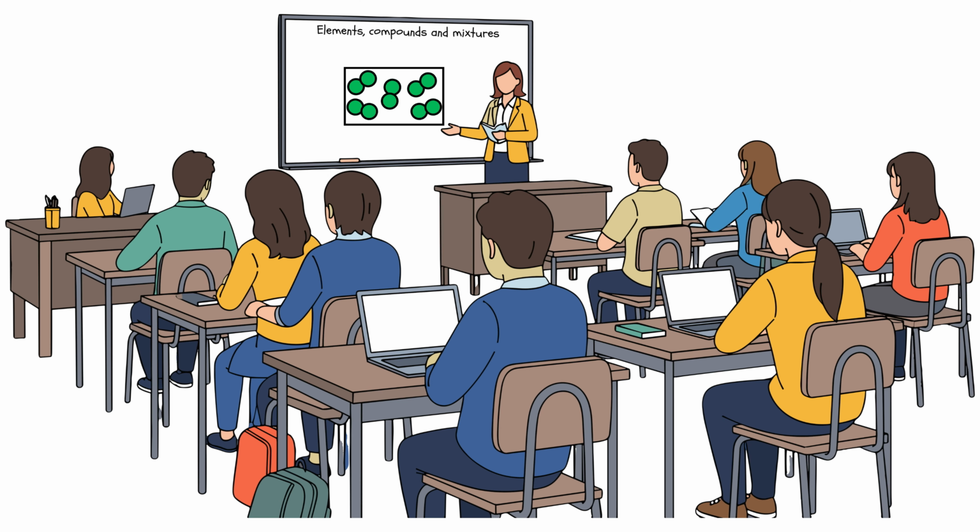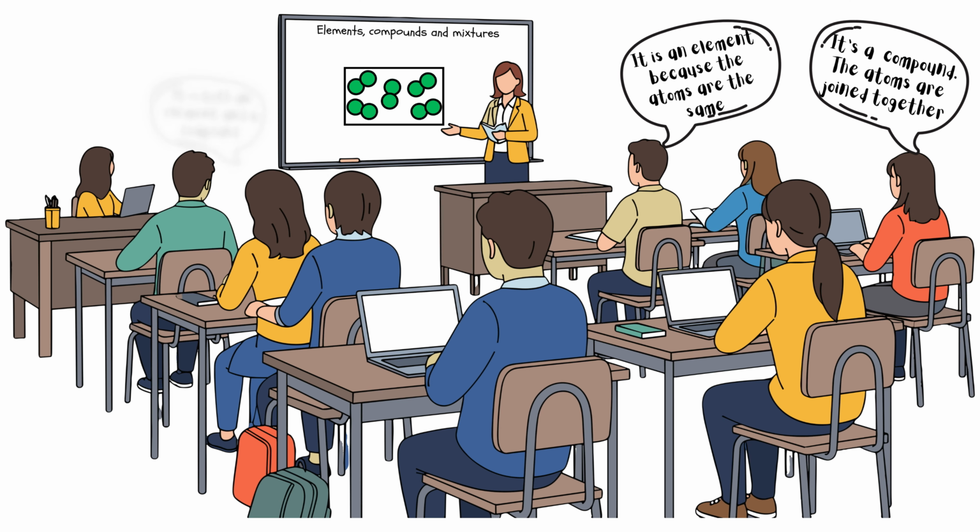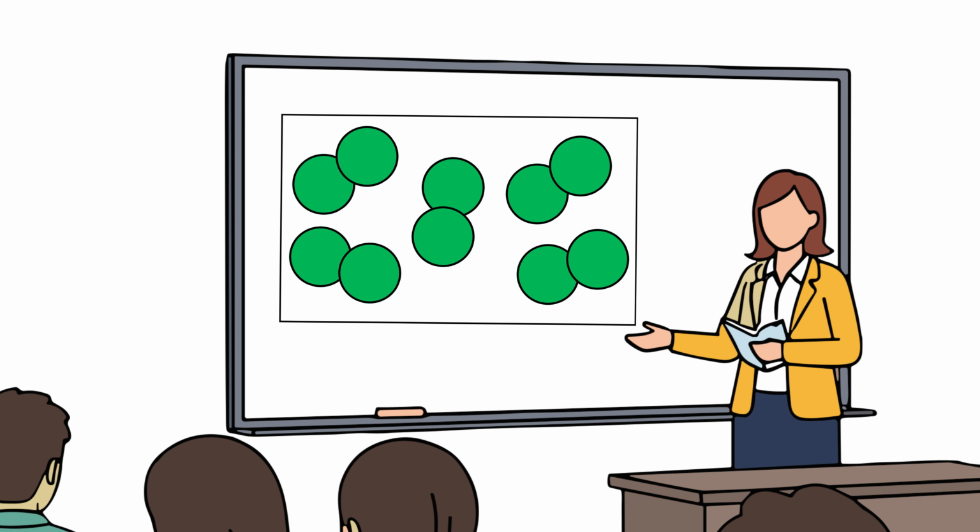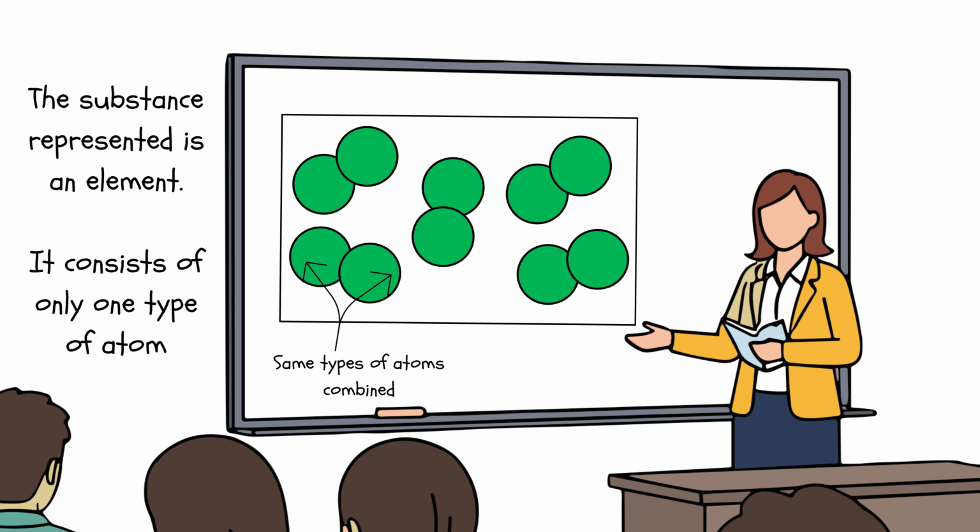Now back to the classroom. Who answered Professor Insight correctly? Zell, Bert, or Myra? Looking back at the representation, we can see that two atoms are chemically combined throughout. However, they are the same type of atoms, and as such, the substance represented is that of an element. For it to have been a compound, the atoms combined would have to be from different elements. Also, a substance cannot be both an element and a compound at the same time. Therefore, Bert answered Professor Insight correctly.